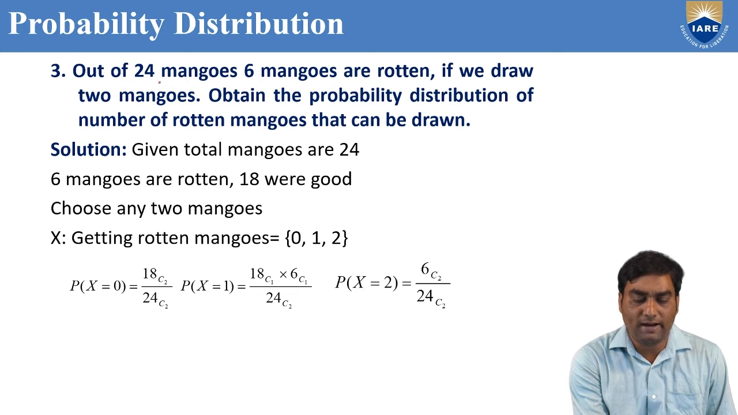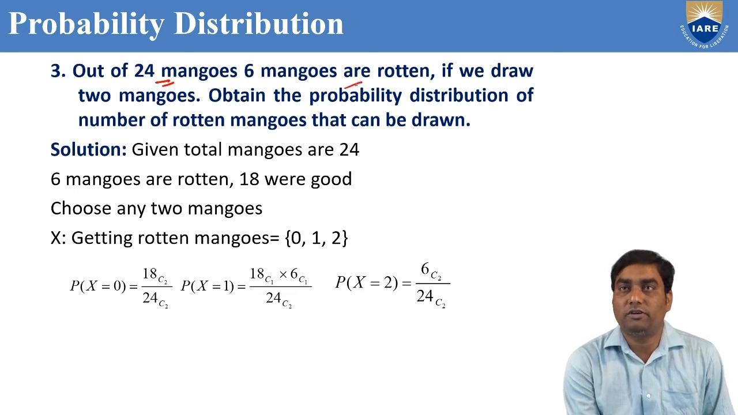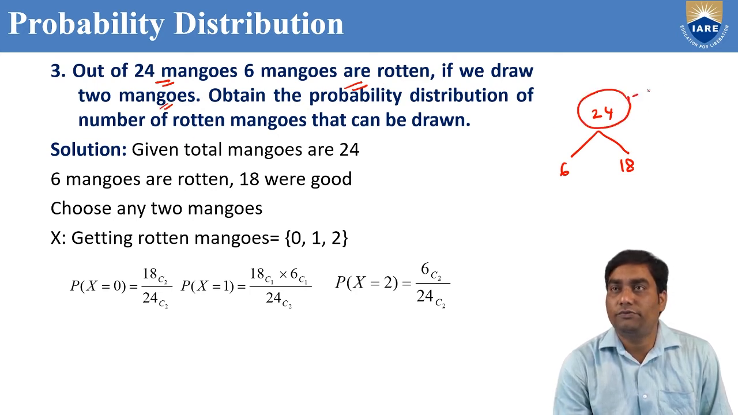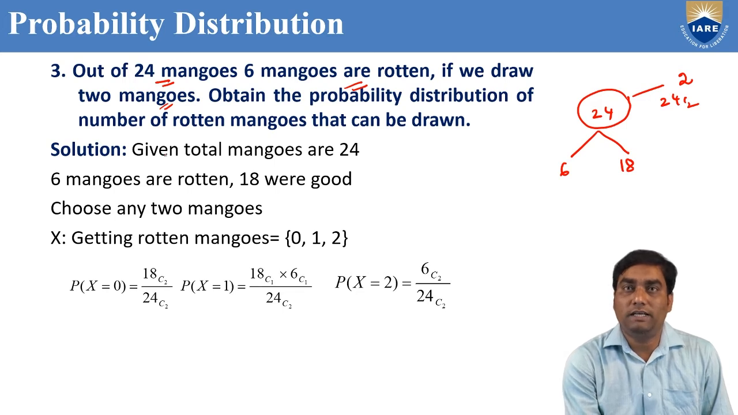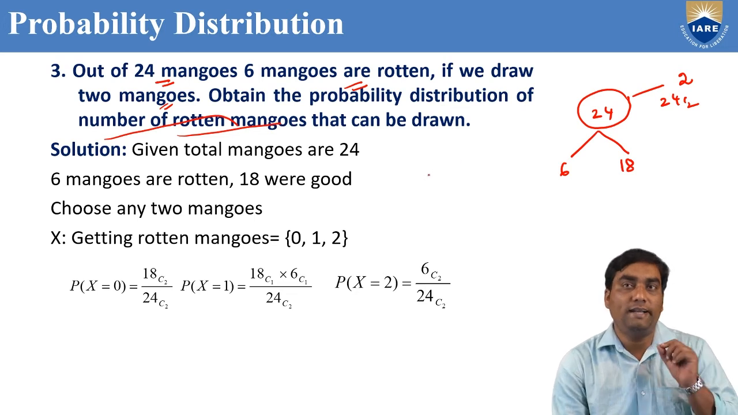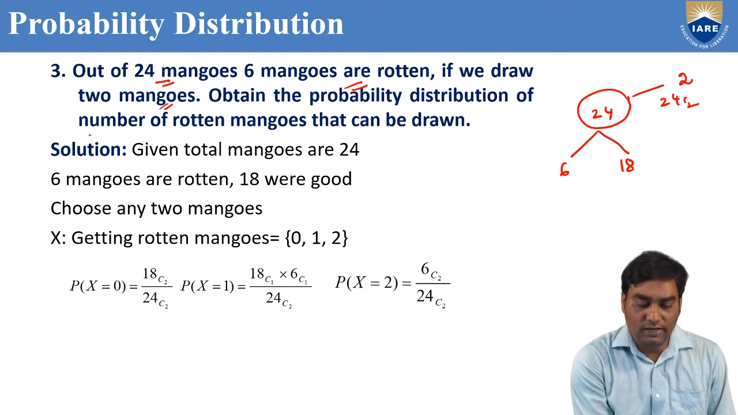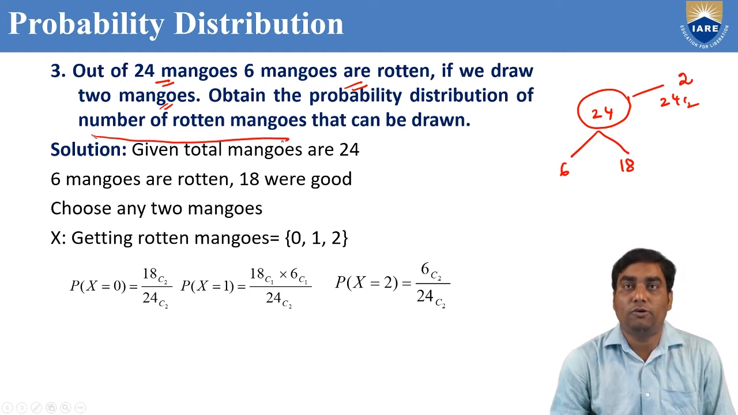Suppose I go to one more example, this is a very important problem. Out of 24 mangoes, 6 mangoes are rotten. That means 18 mangoes are good. If we draw 2 mangoes from these 24 mangoes, how many ways? In 24 C2 ways. Obtain the probability distribution of the number of rotten mangoes.